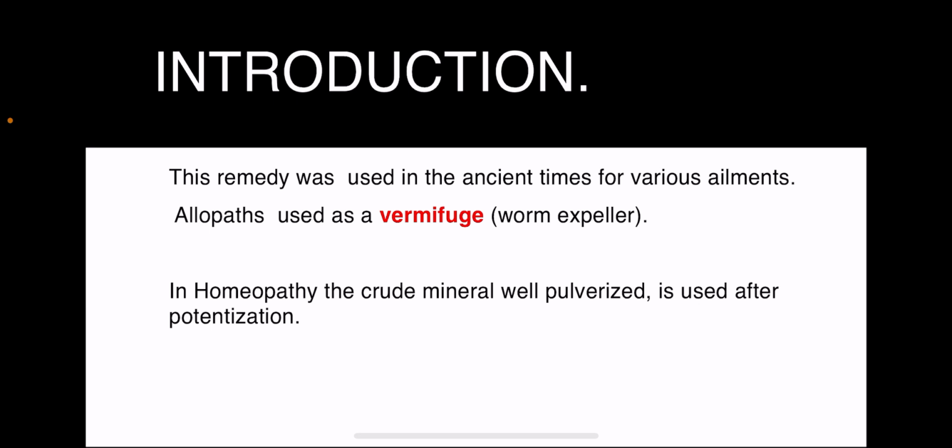In homeopathy, the material was well pulverized and brought down into fine particles, and then used as a remedy after potentization.